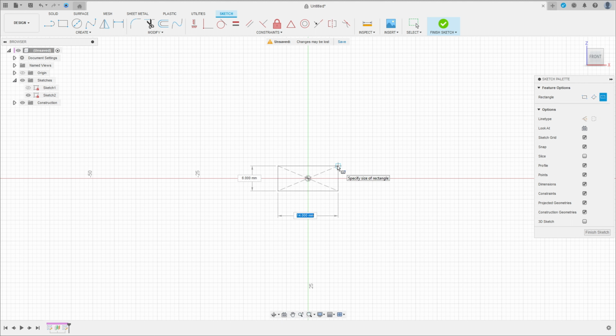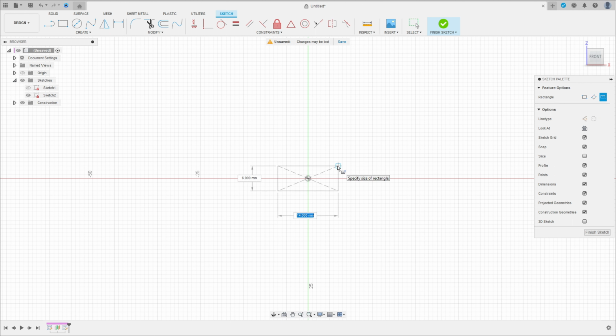Go to create and select Loft. Select this profile first and then this profile. And the profile one, change this, connect to direction and press OK. We have this, okay. Now go to construct offset plane, select the front plane here, make a plane here with